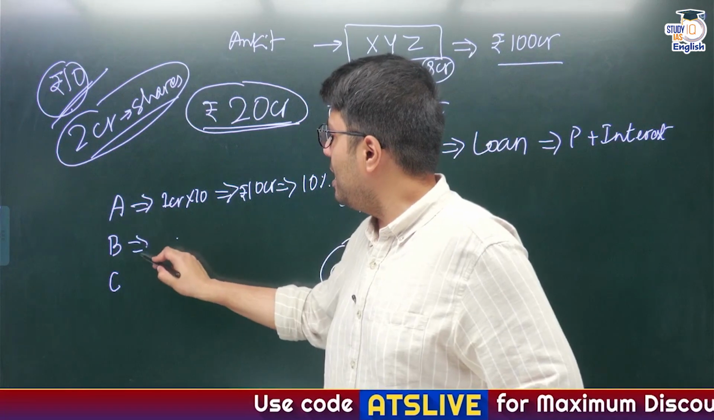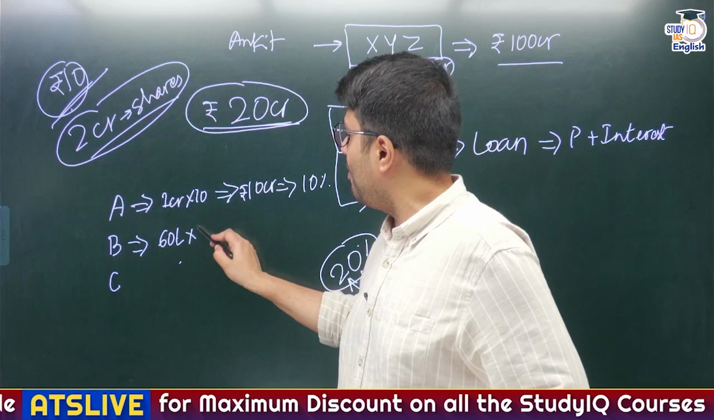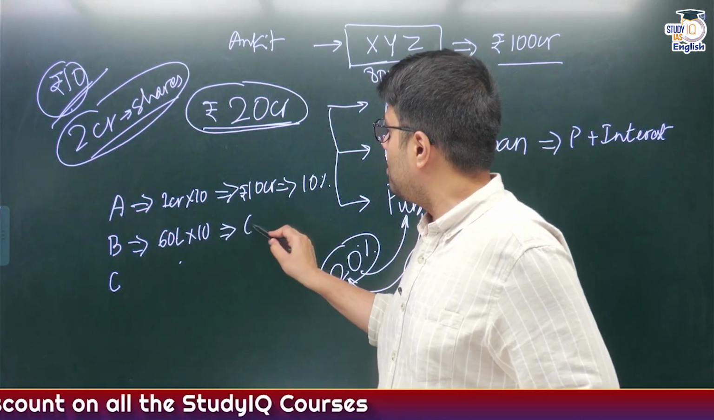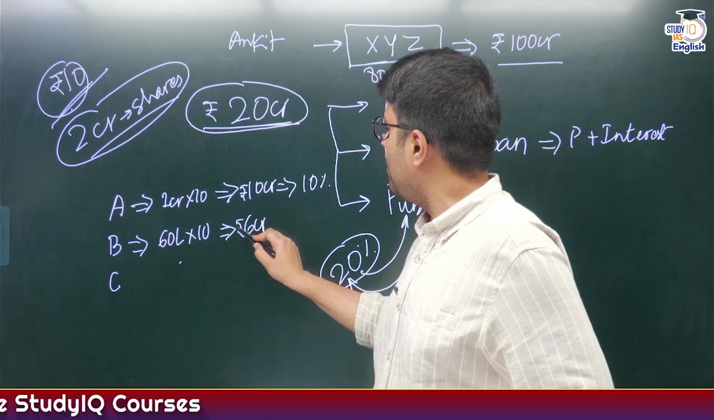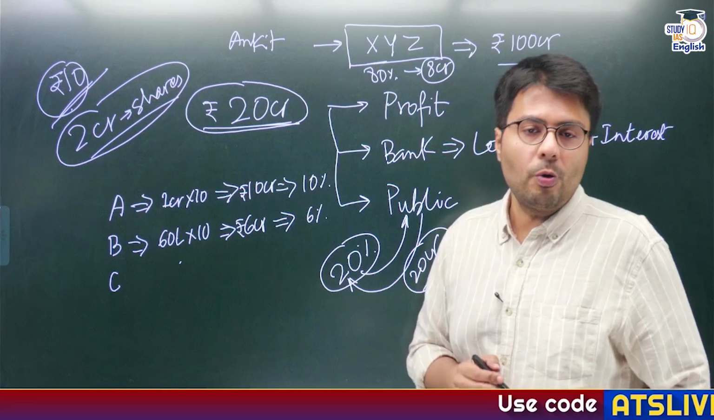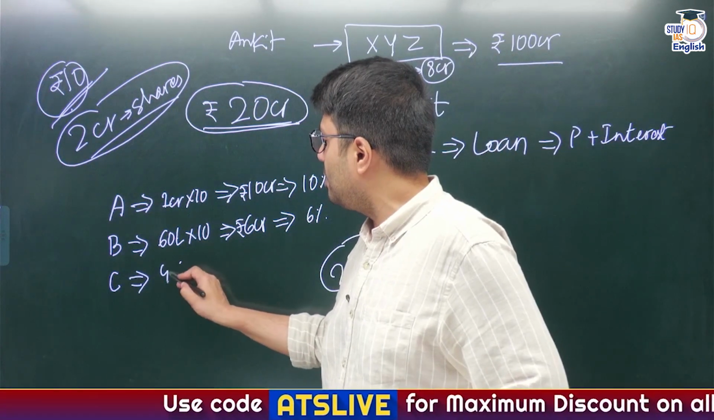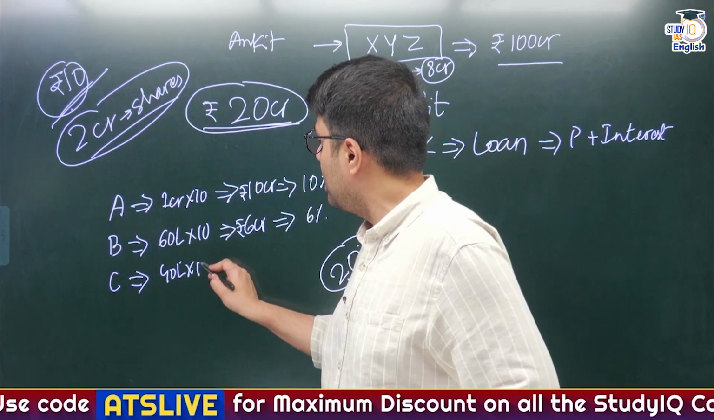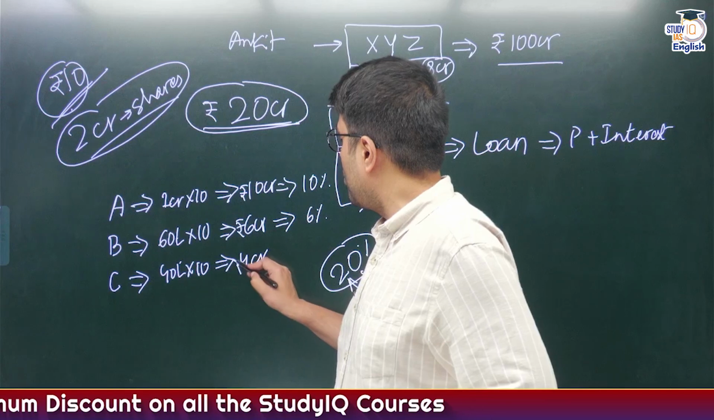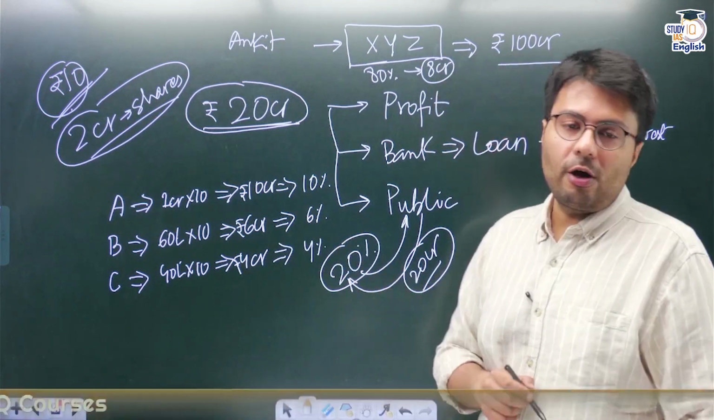Similarly, person B bought 60 lakh shares of my company, and when one share equals 10 rupees, this means person B invested 6 crore rupees in my company, and therefore now person B becomes 6% owner in my company. Similarly, the rest of the shares, that is 40 lakh shares, were bought by C, and therefore C made an investment of 4 crore rupees, and now person C becomes 4% owner of my company.